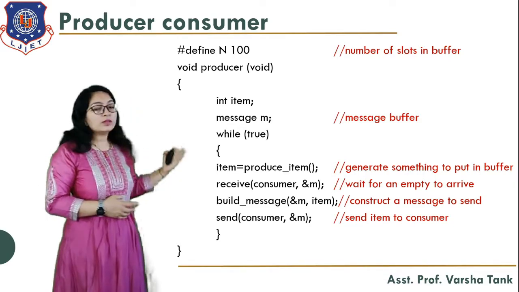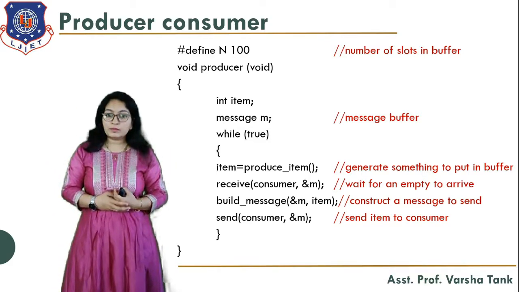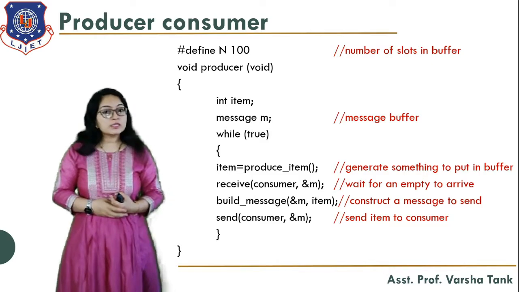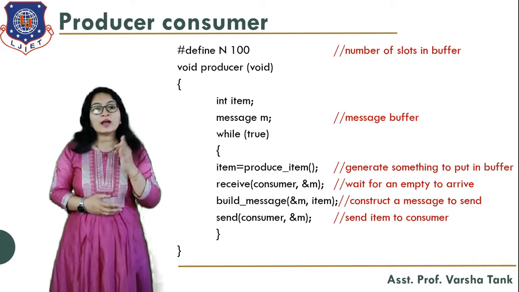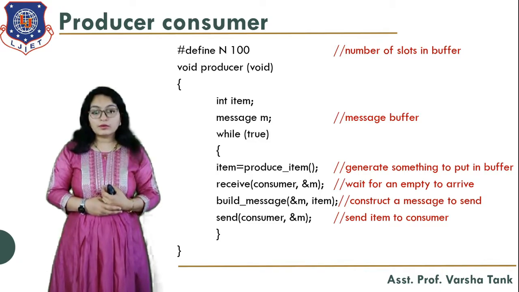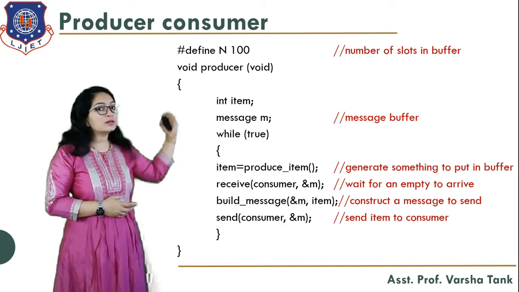Okay, so let's start with how we are able to execute the producer consumer problem using message passing. So this is the algorithm for that. Define n is equal to 100. That means we are defining the size of the buffer. Okay, so that is n is equal to 100. According to need, you can declare this.